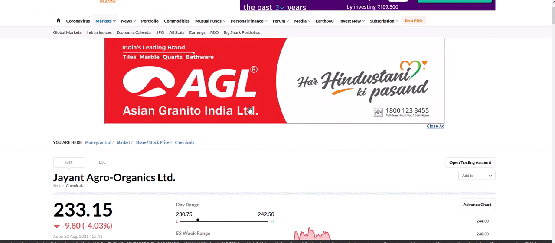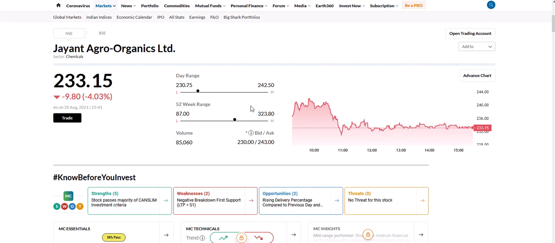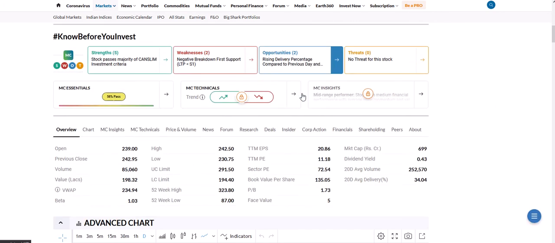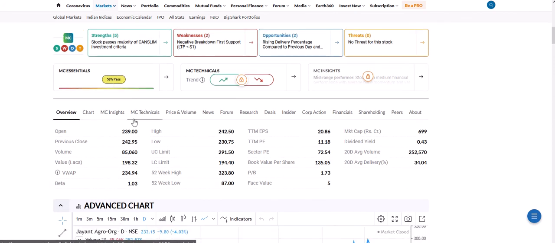I'm using the Moneycontrol app right now, and you can see that Jayant Agro is down for the current day. On the Moneycontrol website you will see a lot of things about the company: overview, chart, MC Insight, MC Technical, price, volume, news, forum, research, deal, insider, corporate action, financials, shareholding, peers, and about.